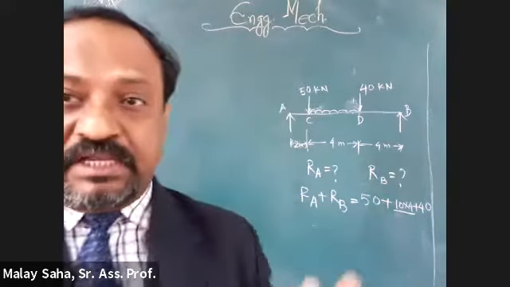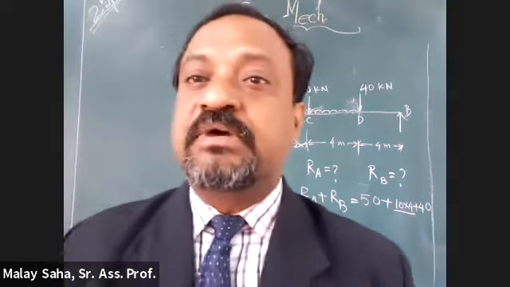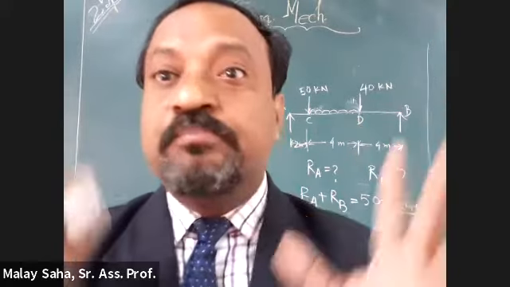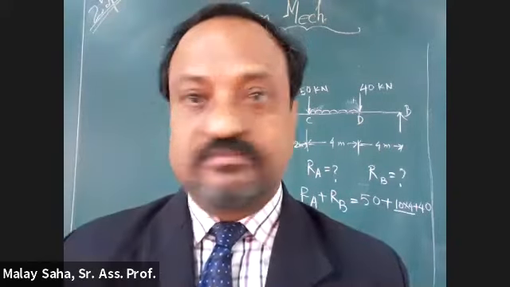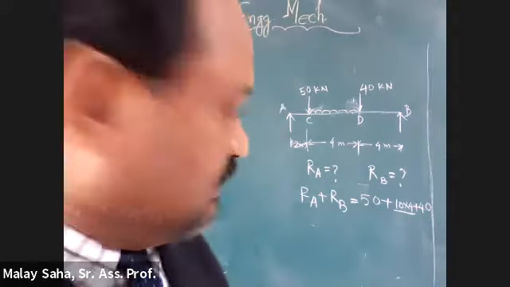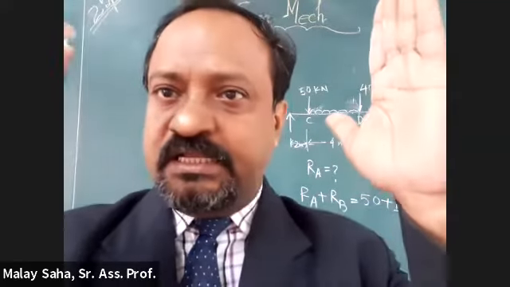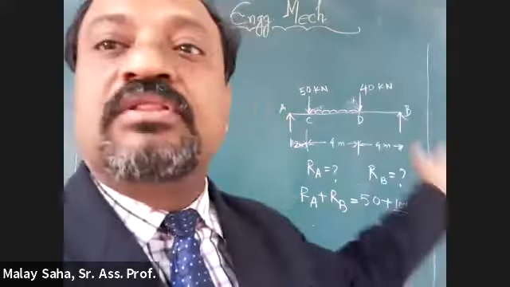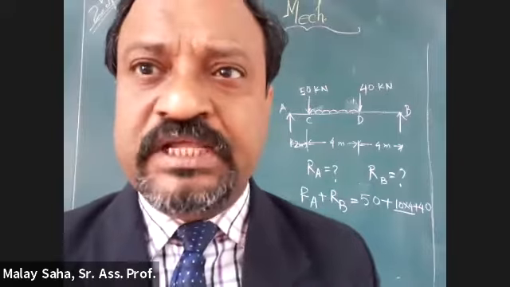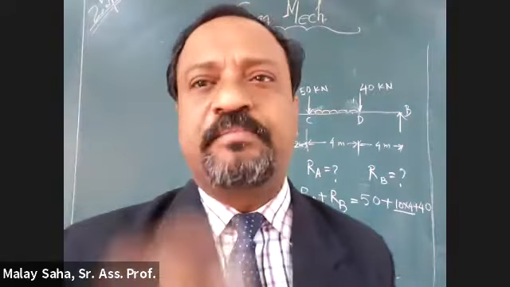Kaushik, I think you are clear regarding the reactions. The total reactions must be equal to the total load, because the whole load is to be borne by the reactions. Reaction of A plus reaction of B equals all the loads. Exactly, because these are the only two reactions acting vertically upward. Remaining all the loads are acting downward, so it has to be equal. Kaushik, suppose it is not equal by any chance, what will happen? What may go wrong?